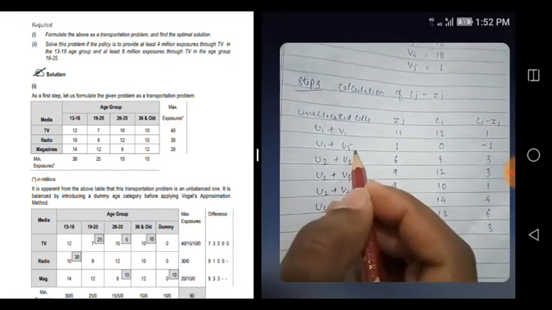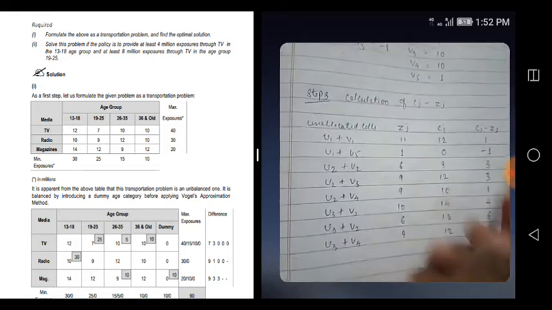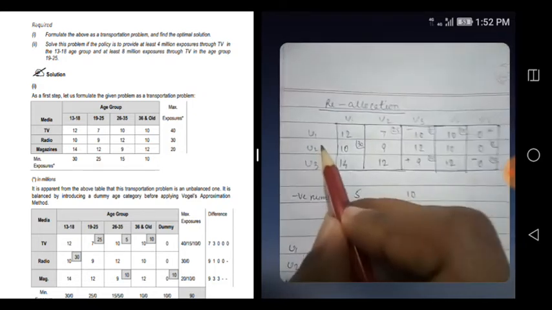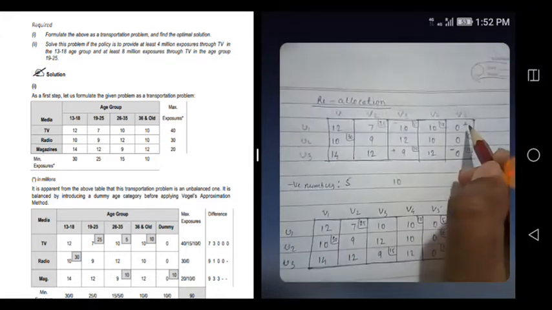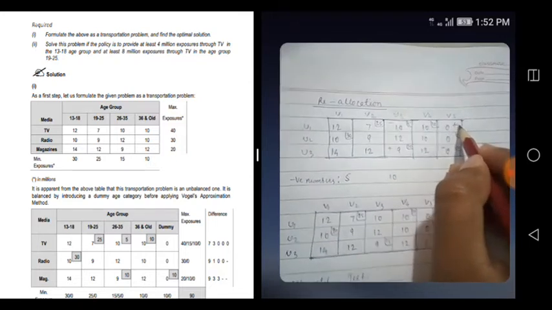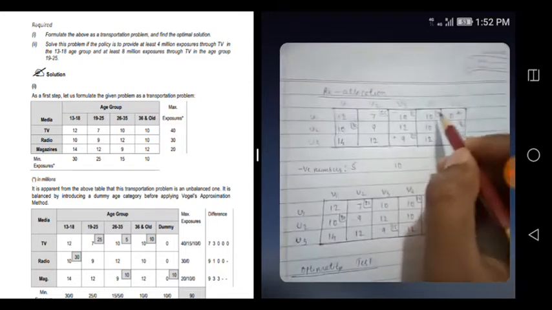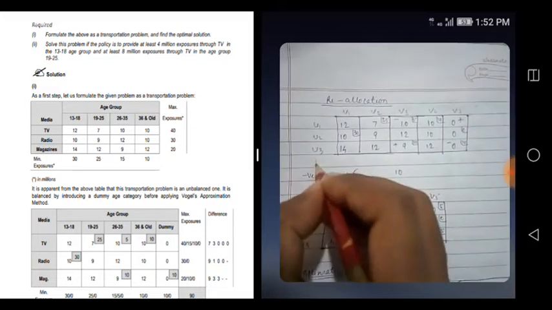Now see what it is saying. u1 plus v5 is asking us to allocate here so that we can reduce the cost by 1. That is why u1 v5 is asking us to allocate here, so put a plus here. Every time, here supply is there, here demand is there, right?